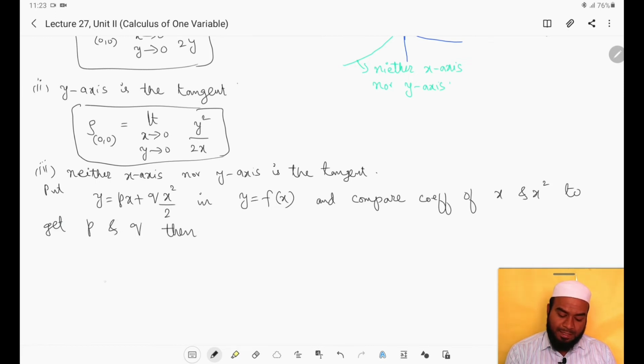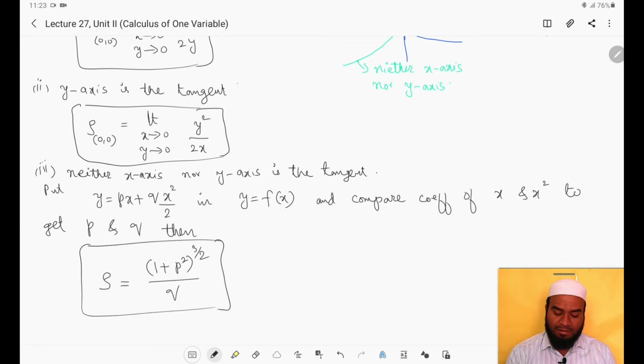Then radius of curvature rho is given by (1 plus p square) whole power 3 by 2 by q. This is the formula for finding radius of curvature when neither x-axis nor y-axis is the tangent.